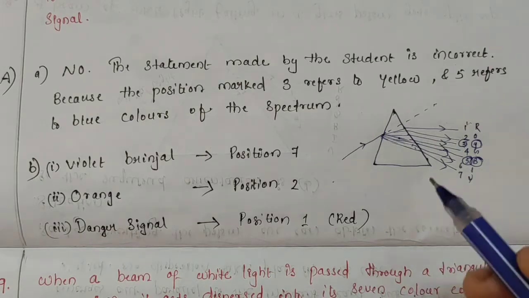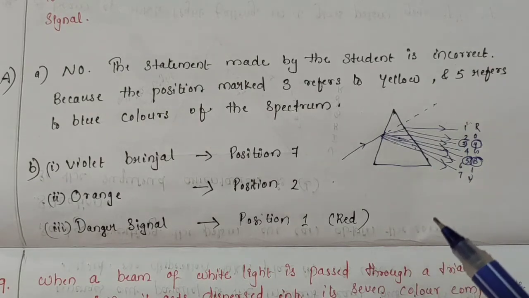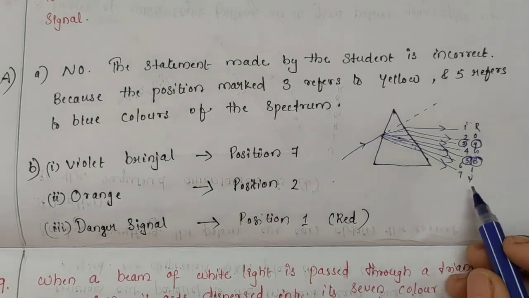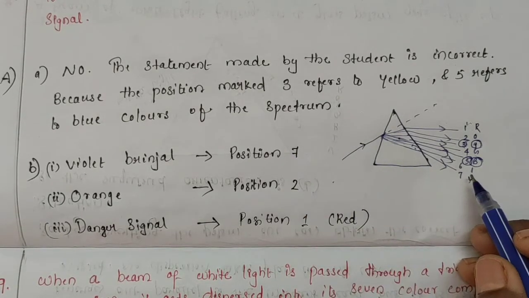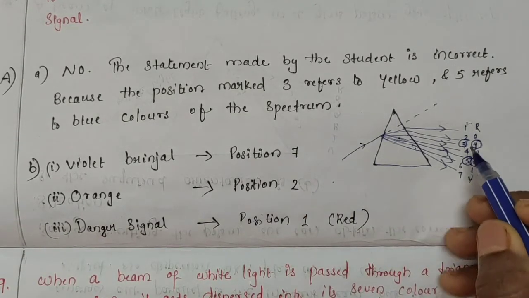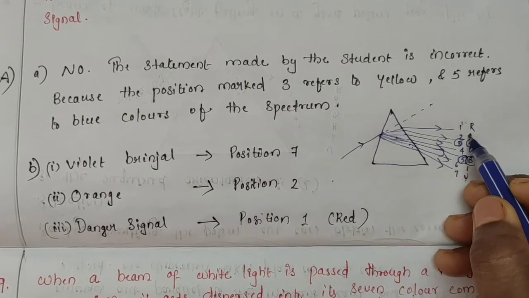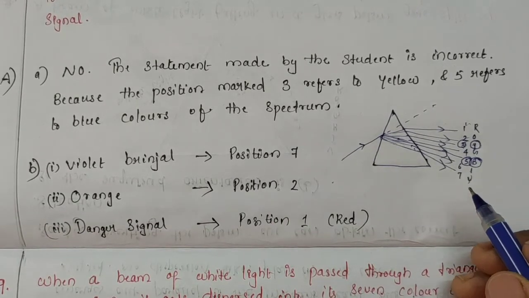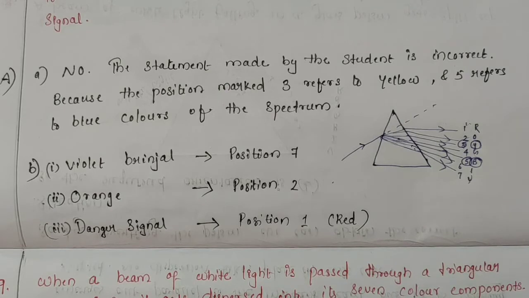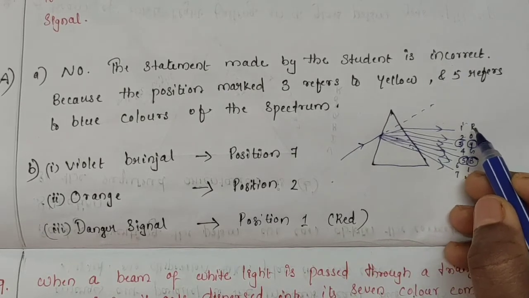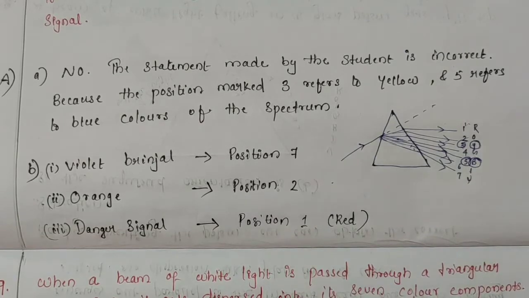Now, we want to know the positions corresponding to the color of violet, brinjal, orange and danger signal. Violet, brinjal, is in position 7. Orange is in position 2. Then the danger signal is used to have the color red. So that red is here in the first position, position 1.